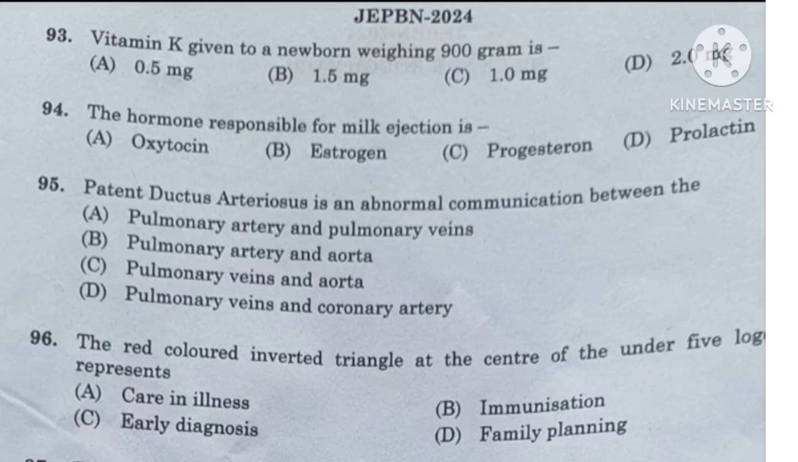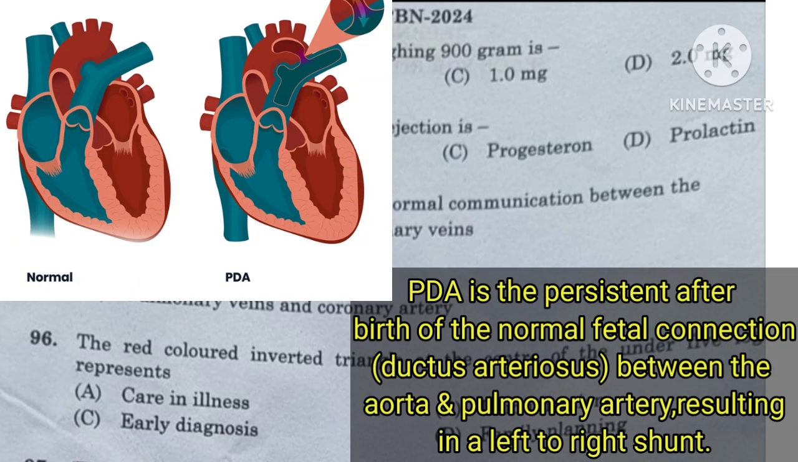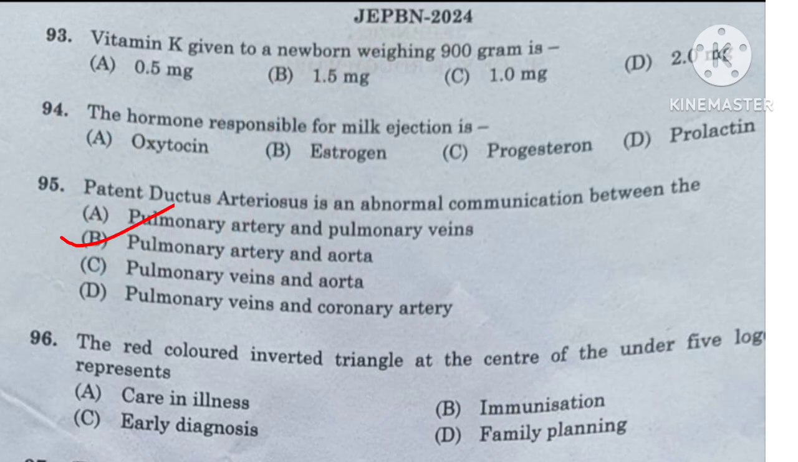Question number 95. Patent ductus arteriosus is an abnormal communication between the pulmonary artery and pulmonary veins, pulmonary artery and aorta, pulmonary vein and aorta, pulmonary vein and coronary artery. PDA, or patent ductus arteriosus, is the persistence after the birth of the normal fetal connection, ductus arteriosus, between the aorta and pulmonary artery, resulting in a left to right shunt. So here the option B, pulmonary artery and the aorta, is the right answer.